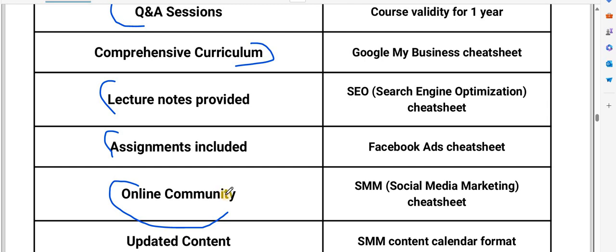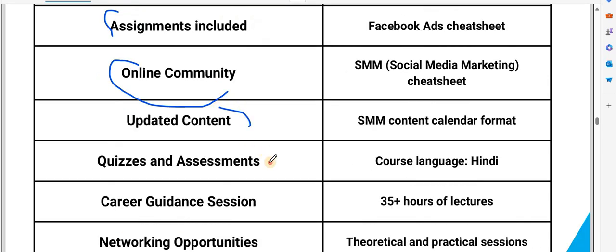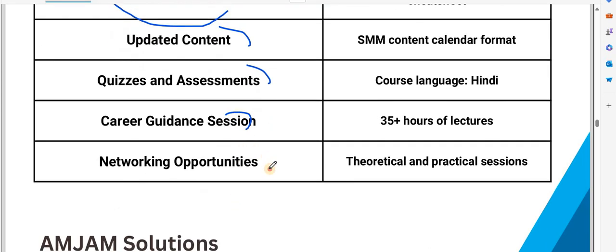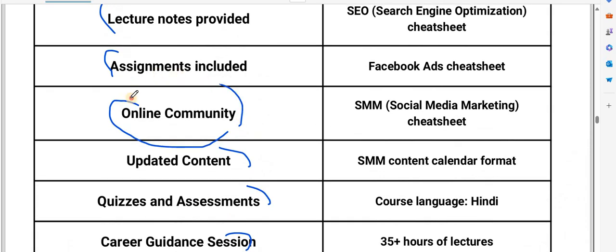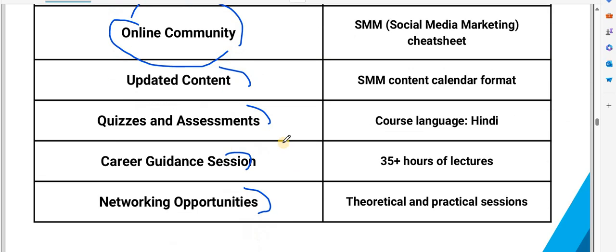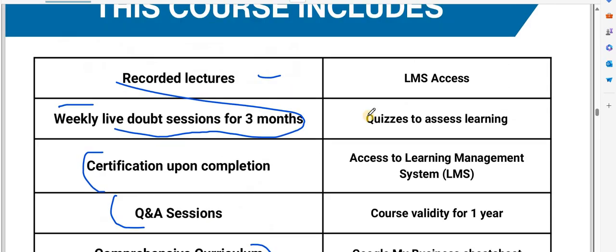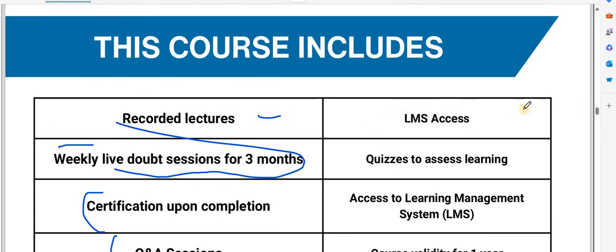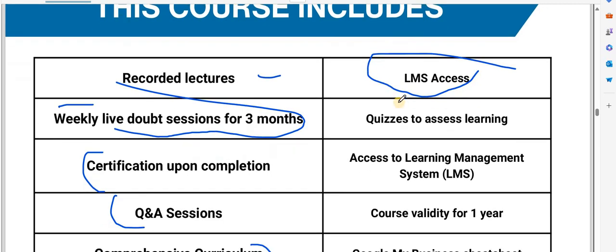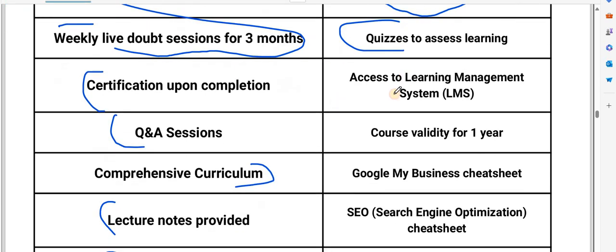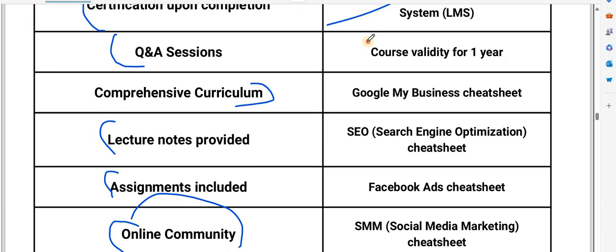Ask your doubts. Content is updated, quizzes and assessments will be given, and a career guidance session will also be provided with the course. There is a networking opportunity too: in the online community you can talk to each other for any query, suggestion, or career suggestion. LMS access will be there where you can see all the videos, notes and other things. A quiz will be there for every topic. LMS access validity will be for 1 year.